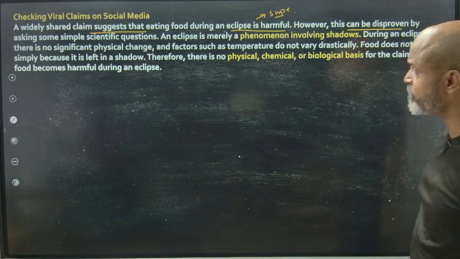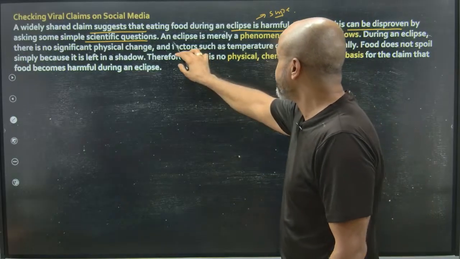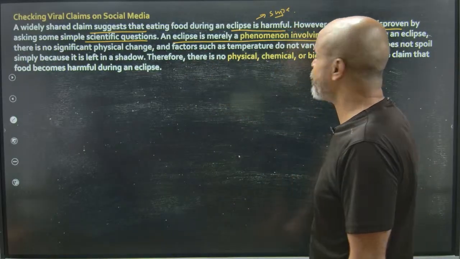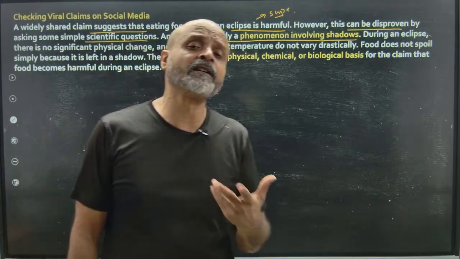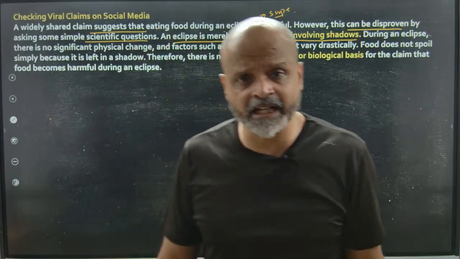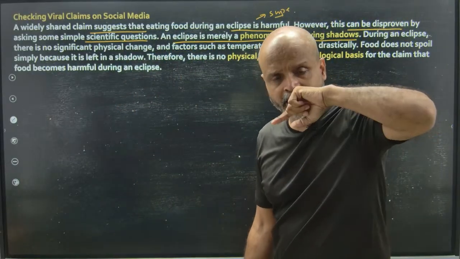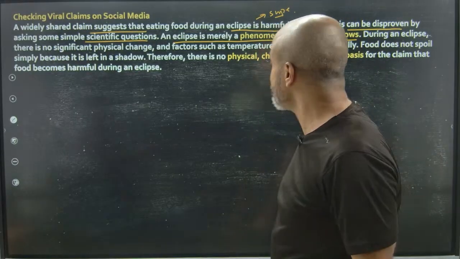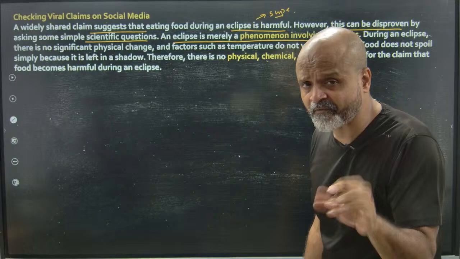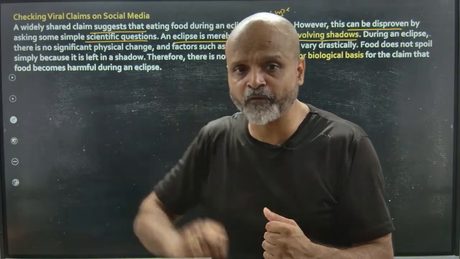However, this can be disproved by asking some scientific questions. An eclipse is merely a phenomenon involving shadows. Either the moon is coming between the earth and the sun, because of which you are experiencing an eclipse. So that's basically a shadow thing. The moon is coming in between the sun and the earth, so you are seeing a shadow pattern of the sun. So it's an astronomical phenomenon. However, what has this got to do with you eating or cooking food?